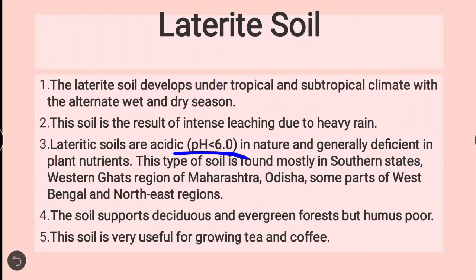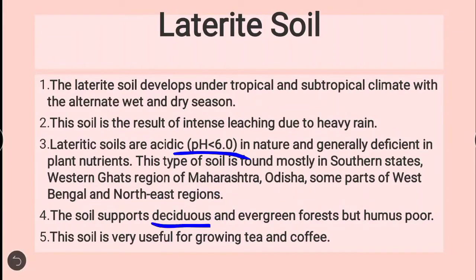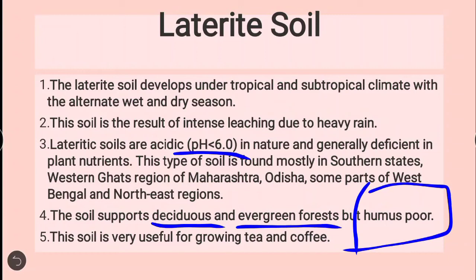Soil supports deciduous and evergreen forests, but humus is poor. I will let you know what humus is. First you should know that deciduous is a type of forest and evergreen is also a type of vegetation or forest. This soil has poor humus. Humus is the organic matter which helps in the growth of the plant or crops, so this is lacking in laterite soil.